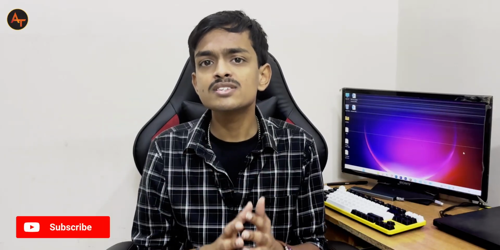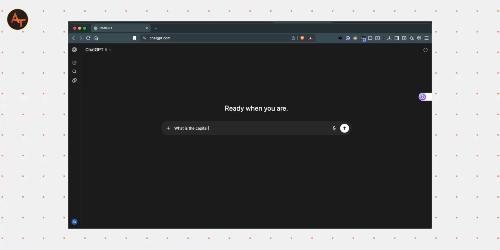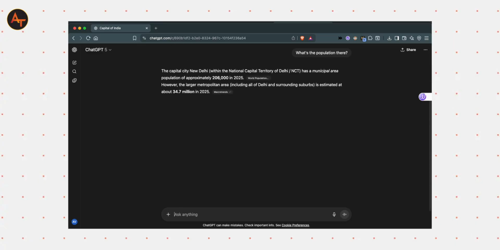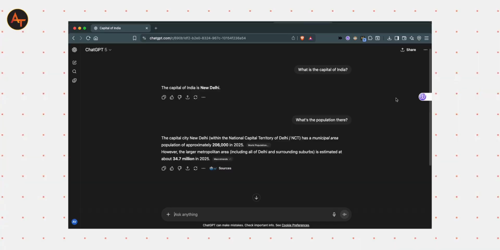So how is ChatGPT so natural and human? That's thanks to its context awareness. When you chat, it doesn't just look at your last sentence. It considers the entire conversation to make sense of your intent. For example, if you say, "What's the capital of India?" and then follow up with "What's the population there?" ChatGPT knows there means New Delhi because it tracks context like a real conversation. That's why it feels like it's thinking, but it's not. It's just predicting the most likely word sequence that fits your prompt.